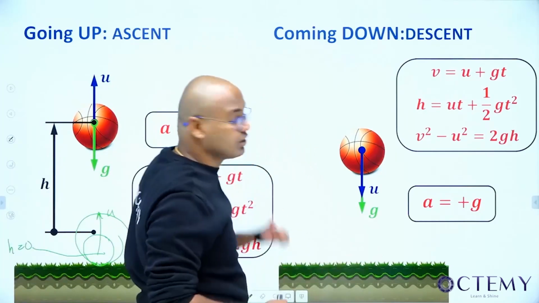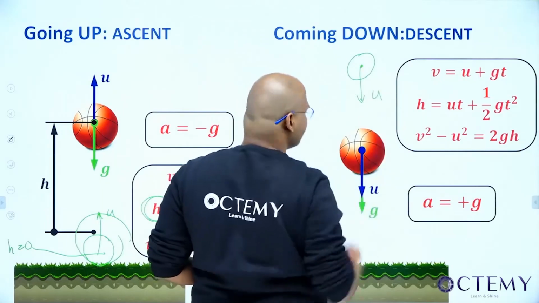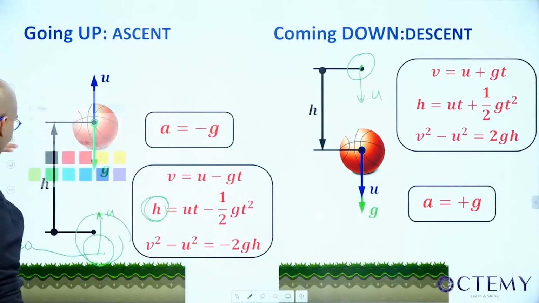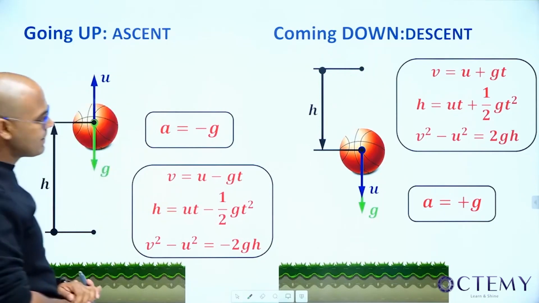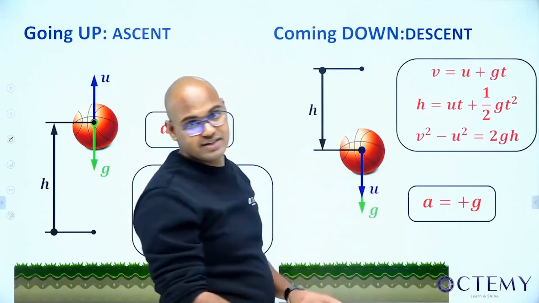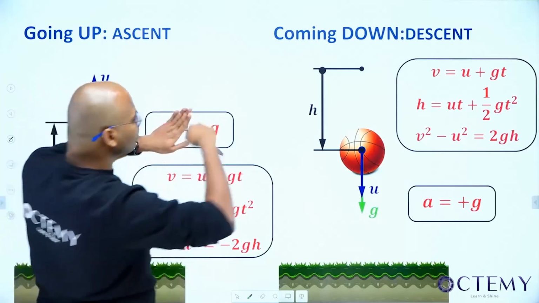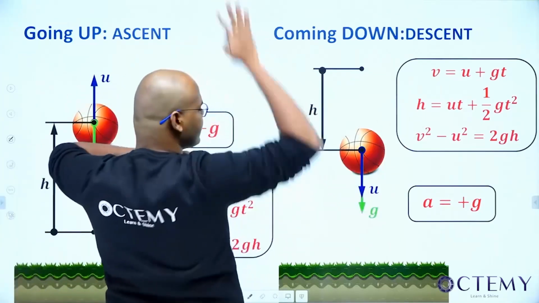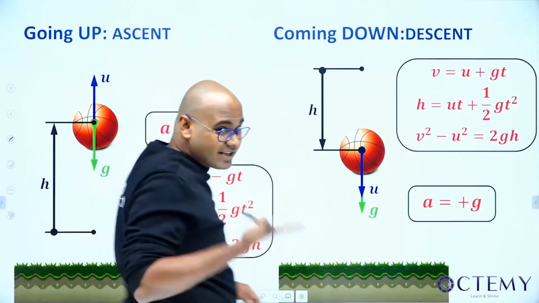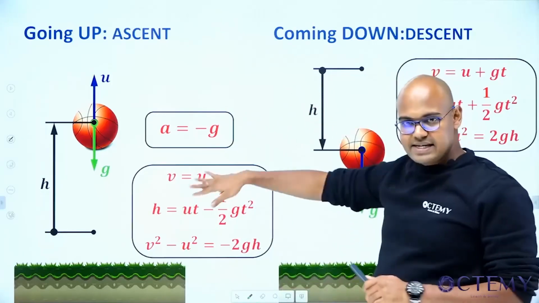The h is not from the ground. It is starting here. The initial velocity is from here, and the h is from that point. Okay, you can take the ground as base, you can write minus h, minus u, all these things and solve the problem, but it will become a bit complicated for us. So I'm splitting into two cases, ascent, descent. Whenever there is a problem in the vertical direction, split it into ascent, descent. When it is a freely falling case, whenever the object is in space, split it into two, ascent, descent.